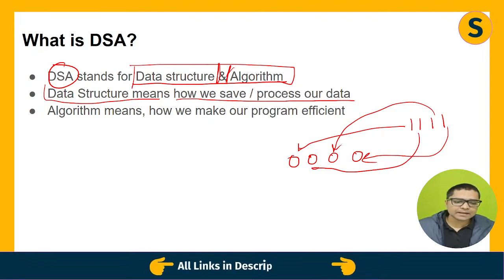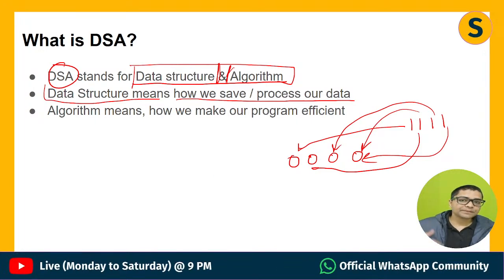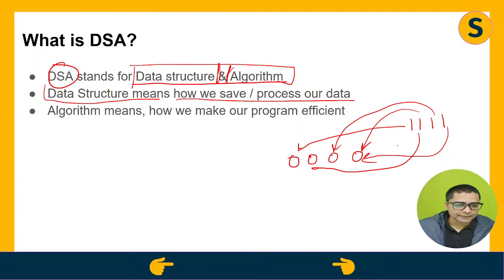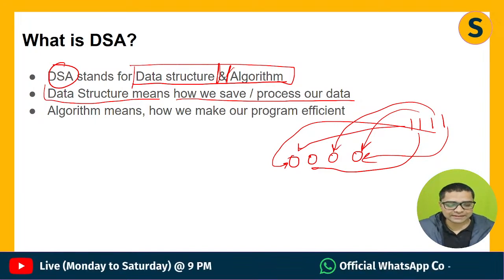But if we increase the complication, like, okay, this person wants to sit in this seat only, but he wants to be the first person to sit on this seat. Secondly, this person wants to sit in this seat, but he wants to make sure that he's the last person who is going to get seated. So this is where complication begins.